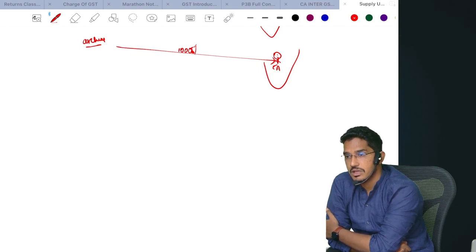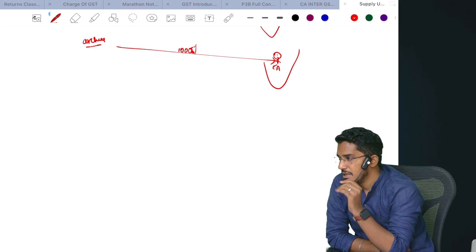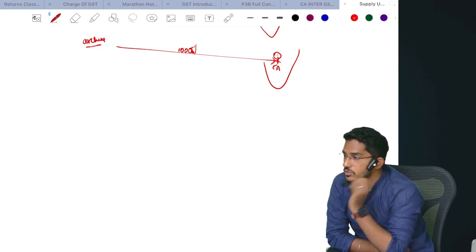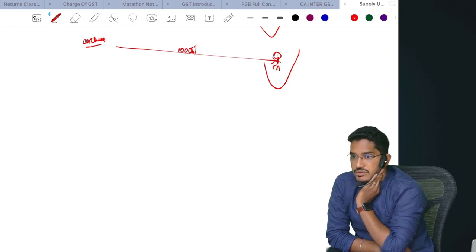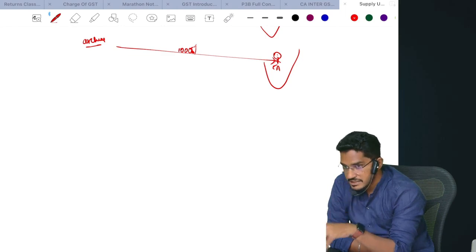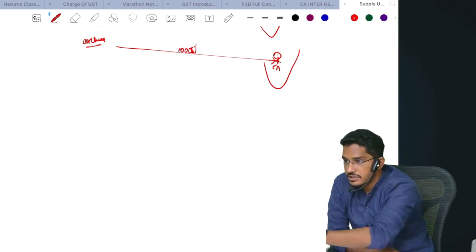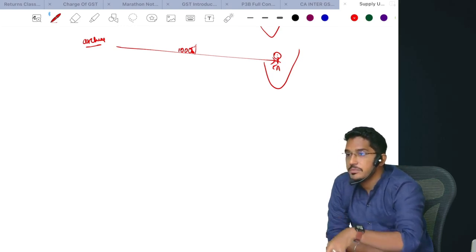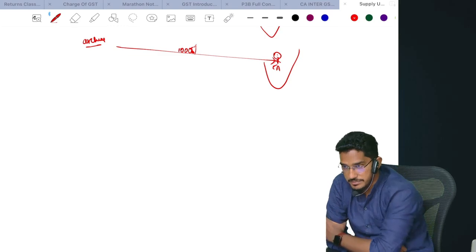What will I do? I'm a registered person. 5,000 plus 18% GST, 900. 5,900 I will say. So how much will you pay to me? 5,900 you will pay. What should I do? 5,000 I will keep in my pocket. 900 rupees I have to go and deposit with the government. In normal circumstances, the supplier will collect the amount of GST from the recipient and deposit that GST amount with the government.